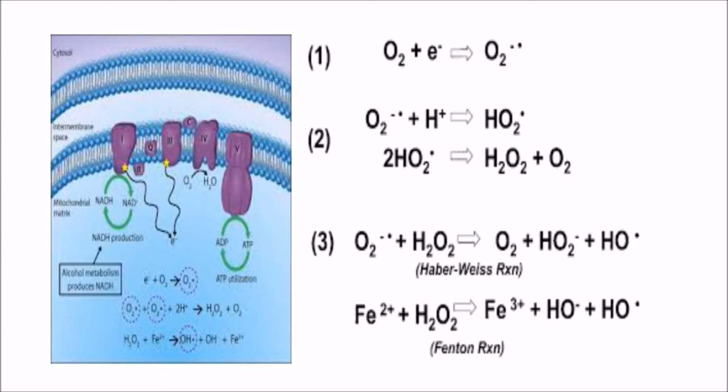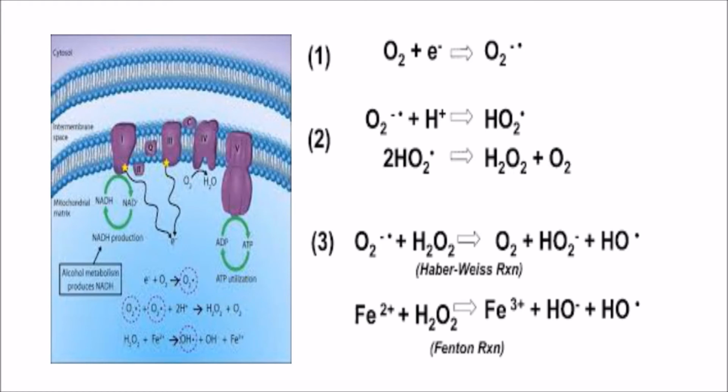So what happens? Oxygen receives the electron and becomes superoxide, which is a free radical. So due to leakage during oxidative phosphorylation from complex 1 and complex 3, there is generation of free radicals.